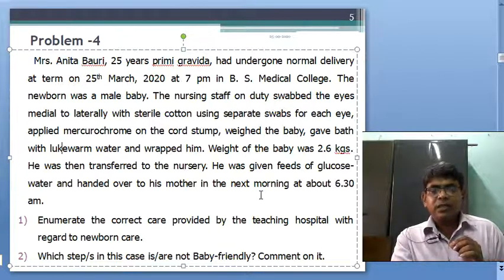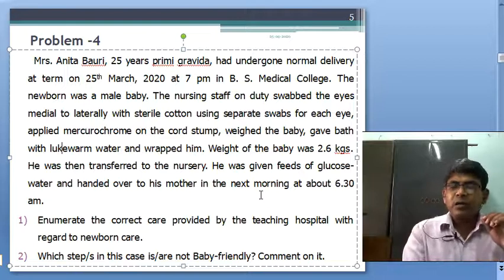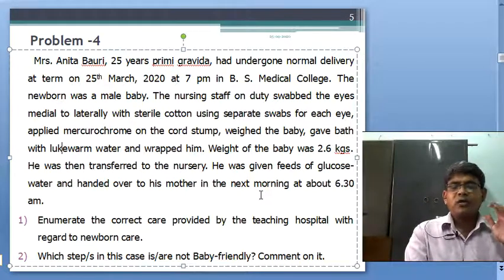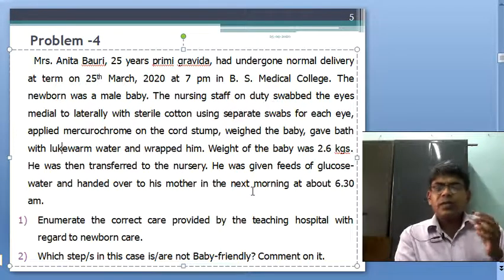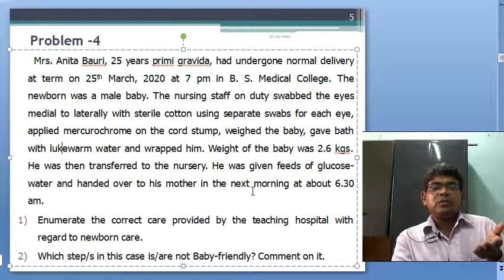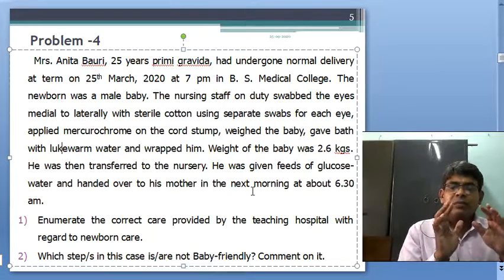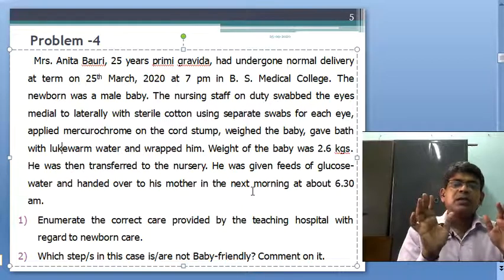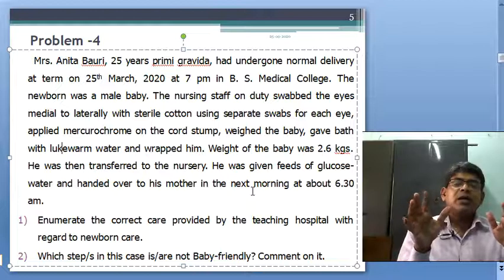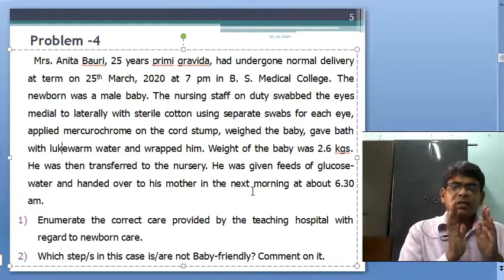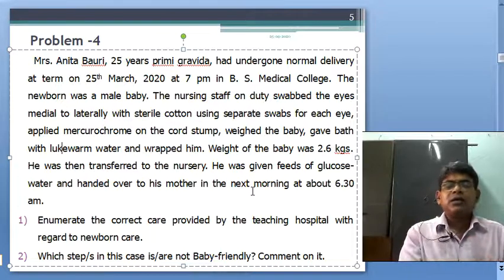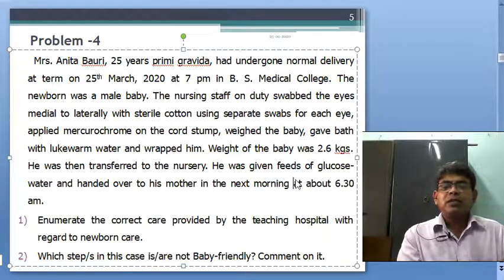In a baby friendly hospital or baby friendly initiative, as soon as possible after normal delivery, after cessation of pulsation you have to cut the cord, and then just dab the baby and wipe the excess water, wrap the baby, keep it warm, and place it by the side of the mother, the rooming in.